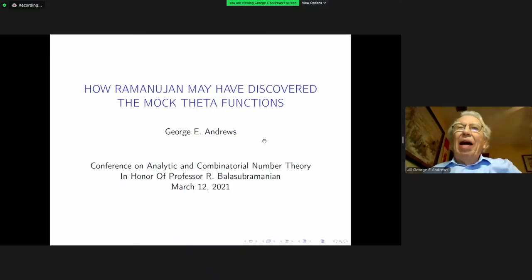So what I'm going to talk about is one of the things that Ramanujan is quite famous for, namely this discovery of the mock theta functions. And one of the mysteries in thinking about this is why in the world would he have thought this up?